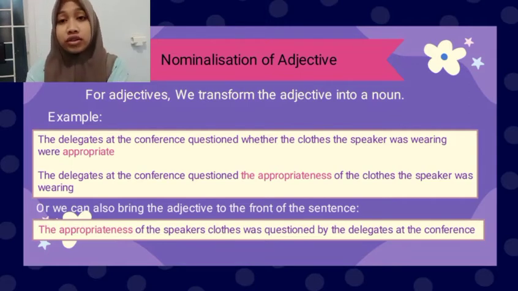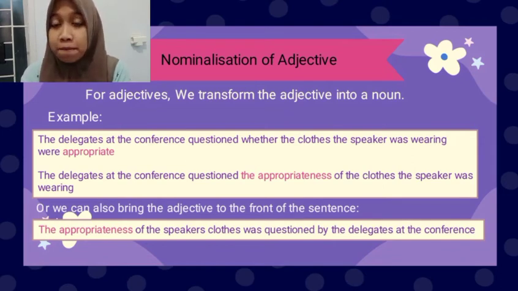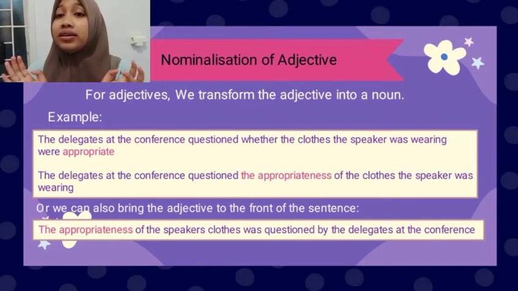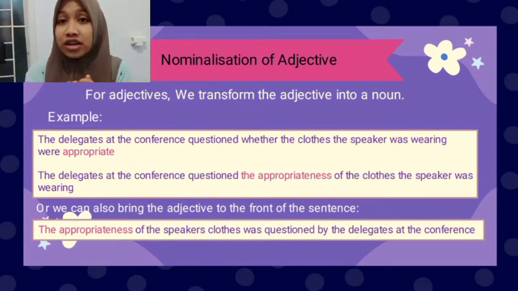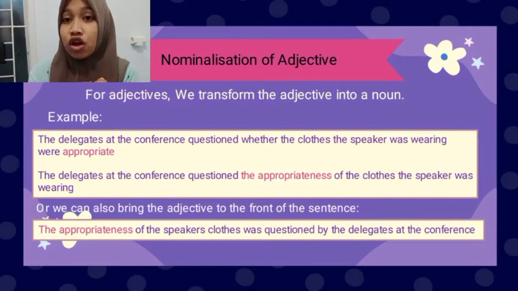The next material is nominalization of the adjective. For adjectives, the same principles are followed. We transform the adjective into a noun. For example, the delegates at the conference questioned whether the clothes the speaker was wearing were appropriate. Or you can change the sentence into: the delegates at the conference questioned the appropriateness of the clothes the speaker was wearing.